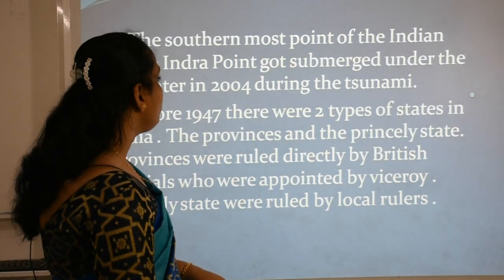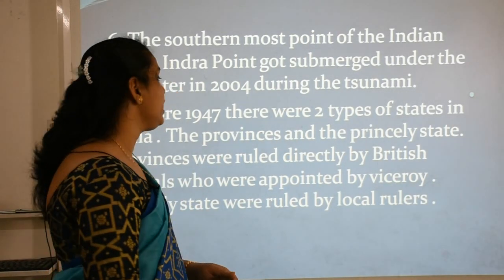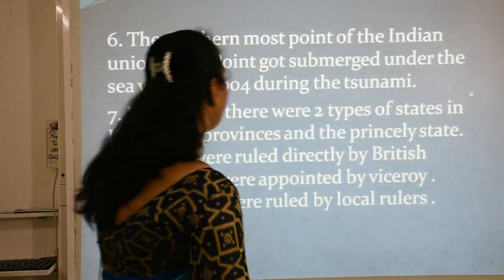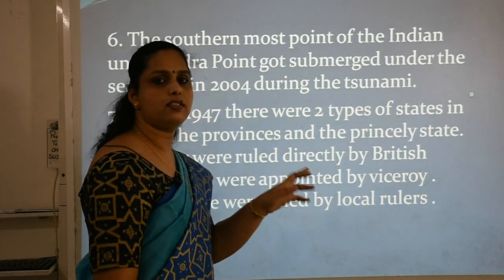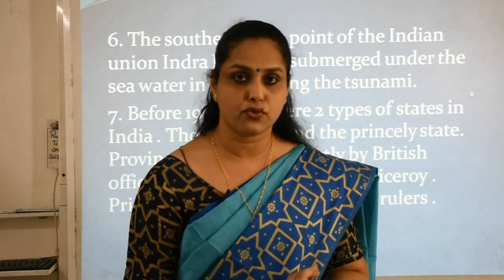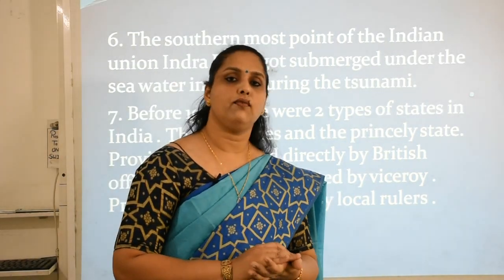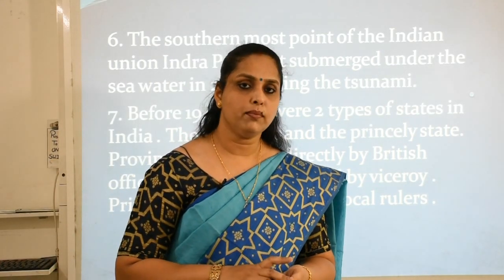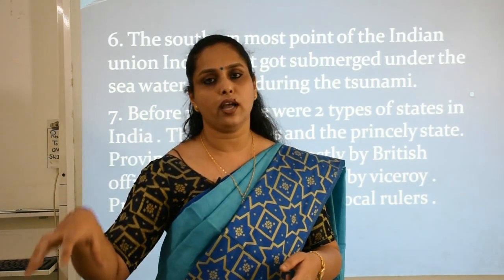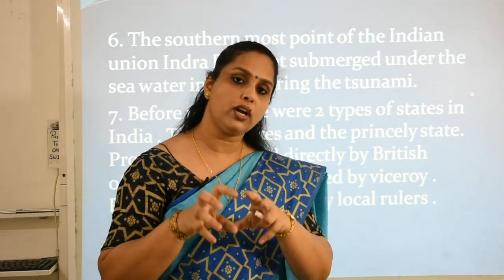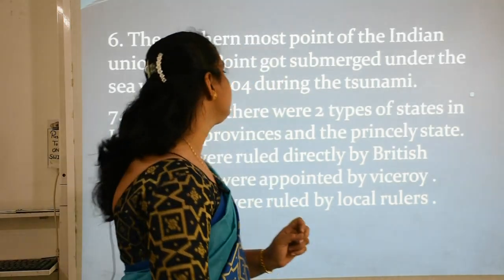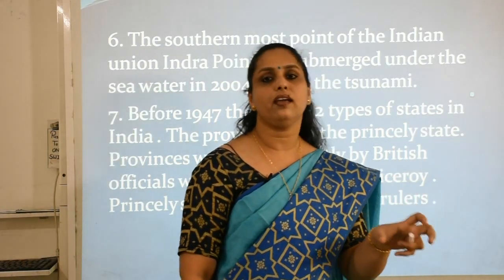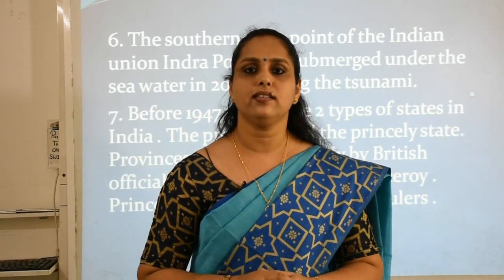The next thing, before 1947 there were 2 types of states in India: the provinces and the princely states. Children, these terms I think are there in your 8th class history books. Before 1947, we all know the condition of India. India was not at all free. We were under colonial rule. The Britishers were ruling us, and some places were totally under their control. Those places were called provinces. And the states which were controlled by the kings and queens of India were counted as princely states.